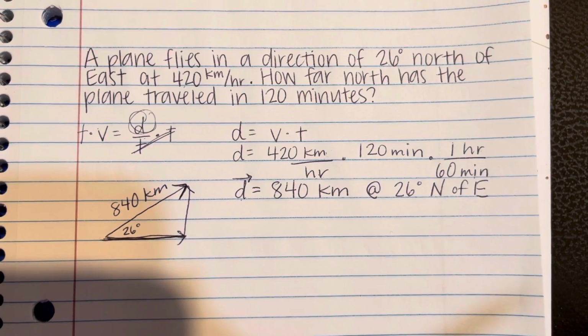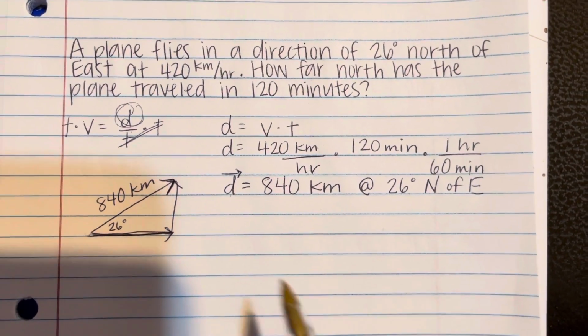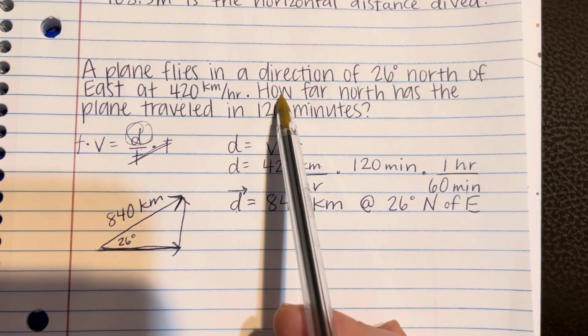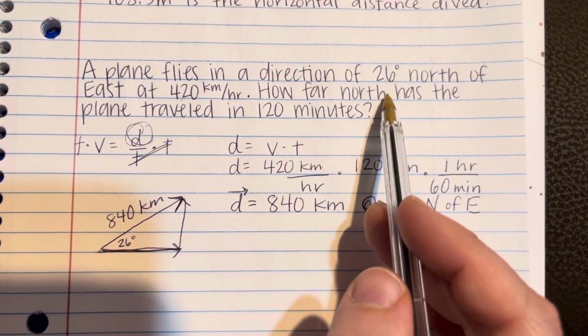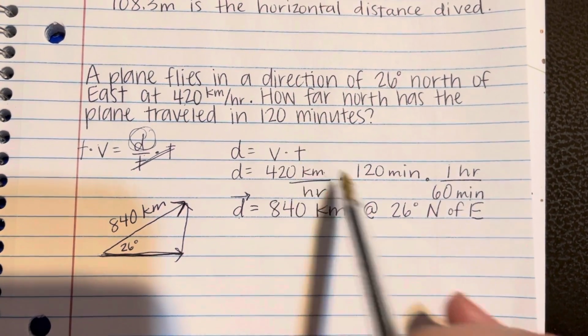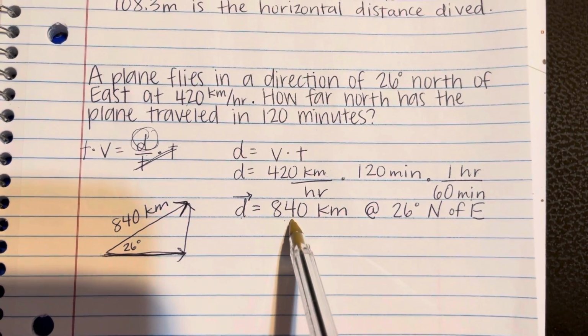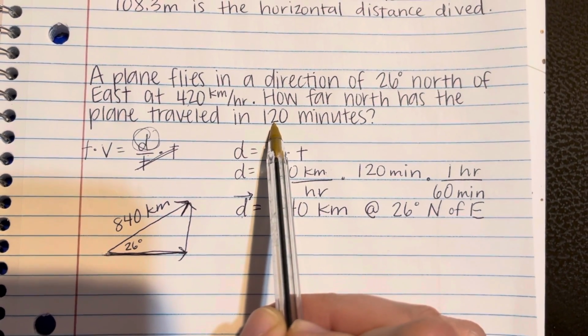Sometimes you've got to make sure that it's in the right unit or the right measurement first. And that's what we had to do for this one. So now I can figure out what this side is, and that will tell me how far north it traveled in 120 minutes, because we already took care of that 120 minutes here by figuring out the distance that it flew in that 120 minutes.